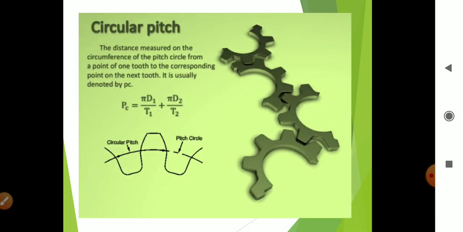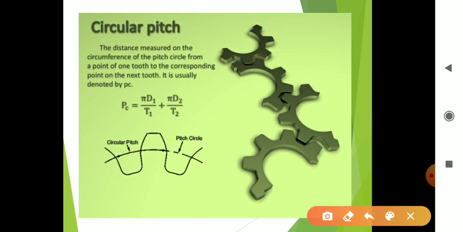Circular pitch. Circular pitch is simply defined as the distance measured on the circumference of the pitch circle from a point of one tooth to the corresponding point of the next tooth. This is circular pitch. It is usually denoted by PC, where P stands for pitch and C stands for circular.